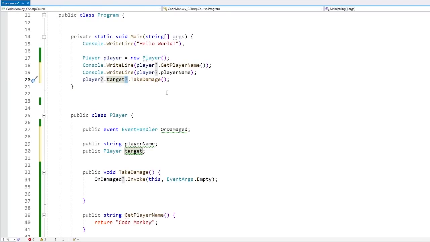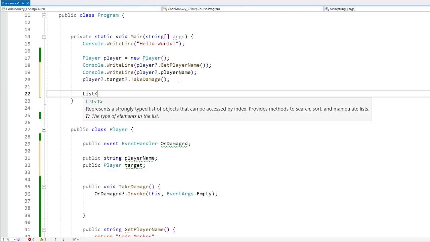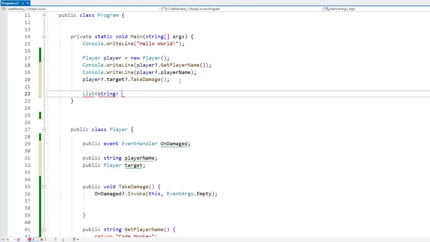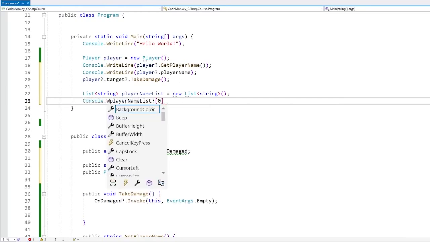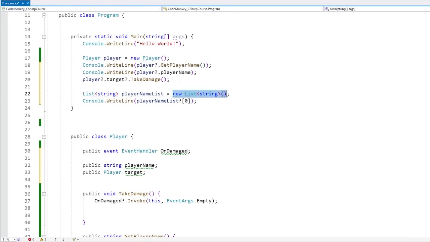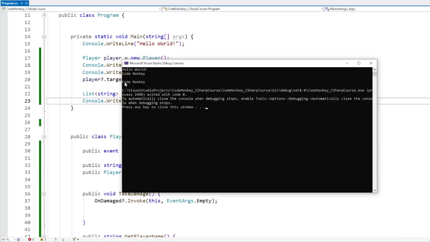Now the second null-conditional operator is pretty much the same, except it's for index accessing. So for example, if we have a list of strings for some kind of player name list, we can do, for example, playerNameList, a question mark, and then the square brackets to access some kind of index like this. So let's do a Console.WriteLine on this. And here the same thing will happen. If the list is set to null, then when it gets to here, it's going to stop evaluating. Whereas if this one is not null, so if it has, for example, just one element, then yep, it is going to go inside the list and grab it on this index. Like this does print CodeMonkey.